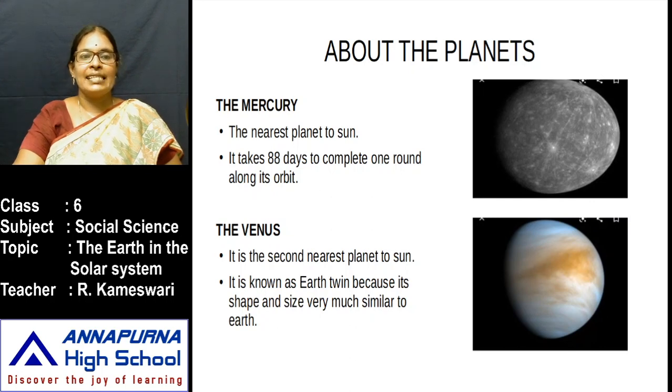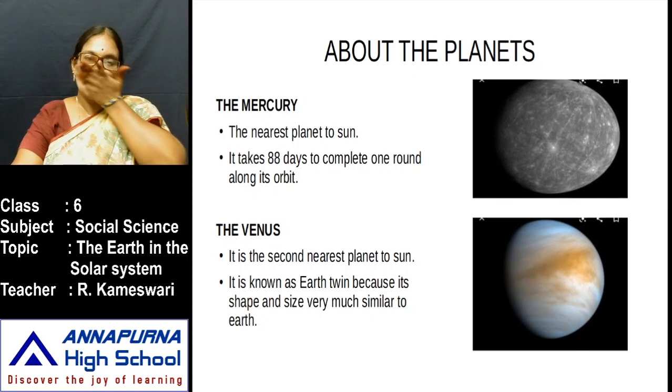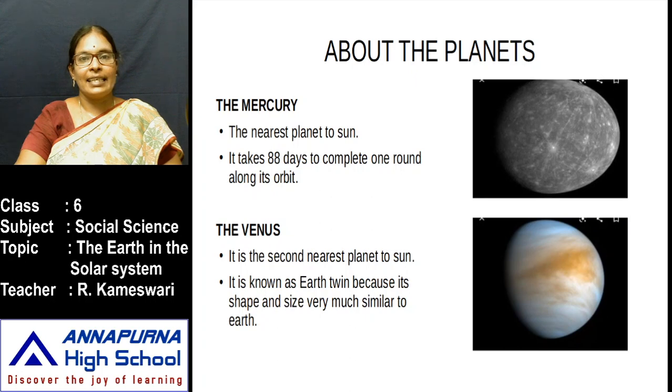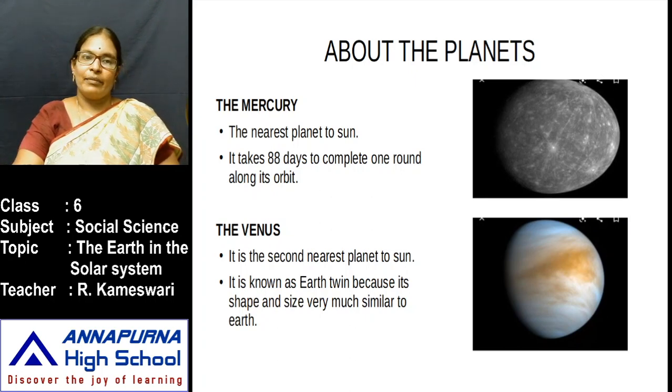Next planet is Venus. It is the second nearest planet to the sun. It is also known as the morning star and evening star. The specialty of Venus is that it rotates on its axis in a clockwise direction. It is also known as Earth's twin planet. Why is it called Earth's twin? Its shape and size are very similar to the Earth. That is about our planet Venus.